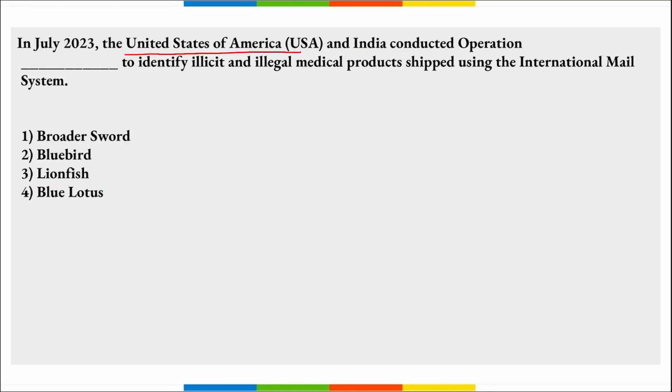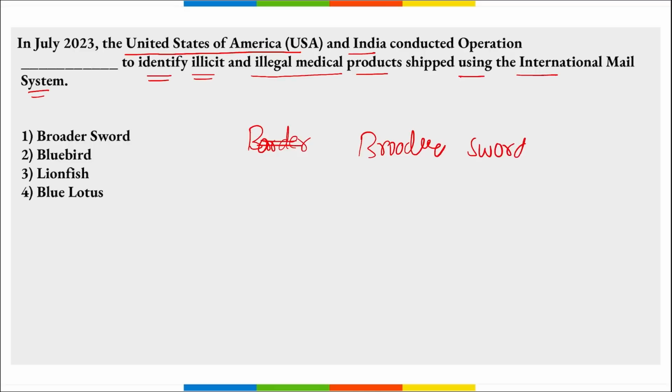Next, the USA and India conducted an operation to identify illicit and illegal medical products shipped using the international mail system. So the name of the operation here was Broader Sword, right?